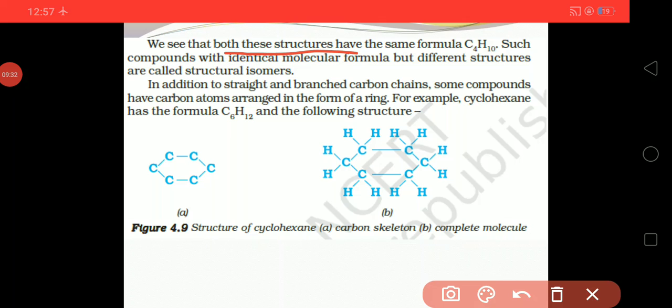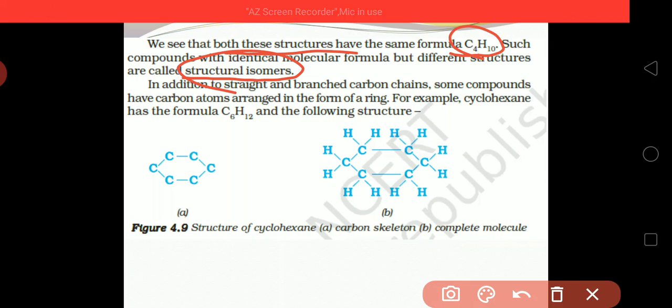Both of these structures have the same formula, C4H10. Both have the same formula. Such compounds with the identical molecular formula but different structures are called structural isomers.